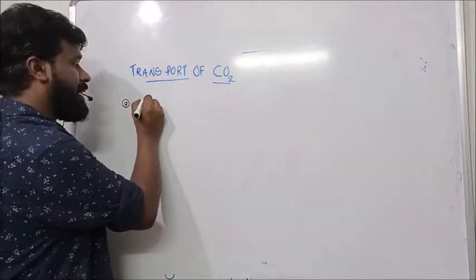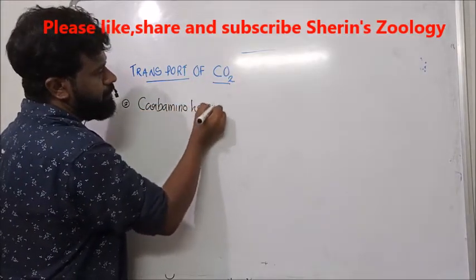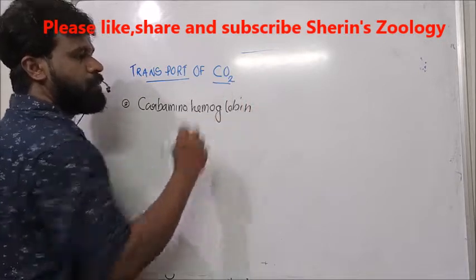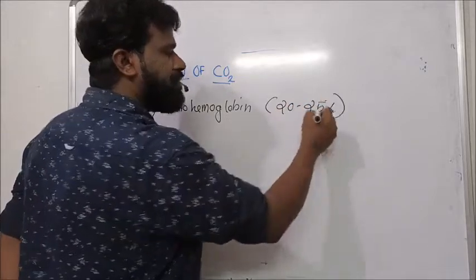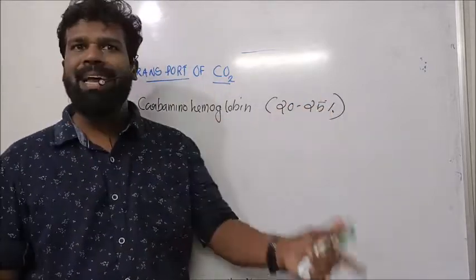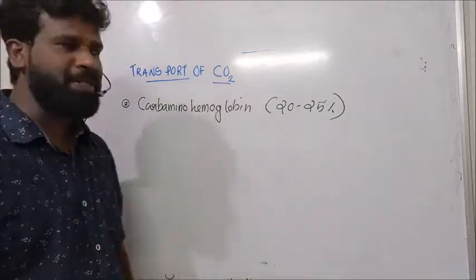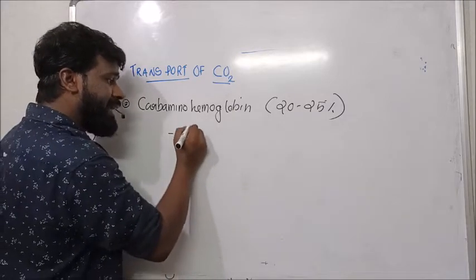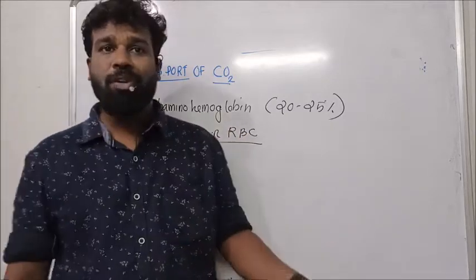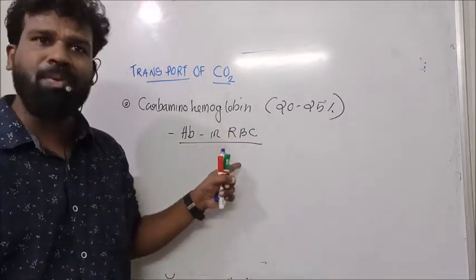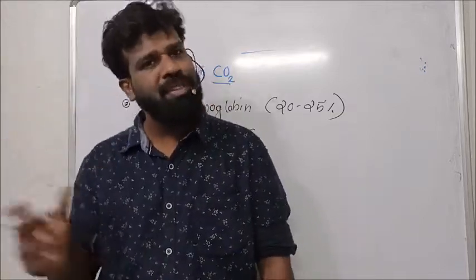Second form is carbaminohemoglobin. About 20 to 25% of carbon dioxide is transported by the hemoglobin in our RBC as carbaminohemoglobin. That means in chemical combination with the hemoglobin.